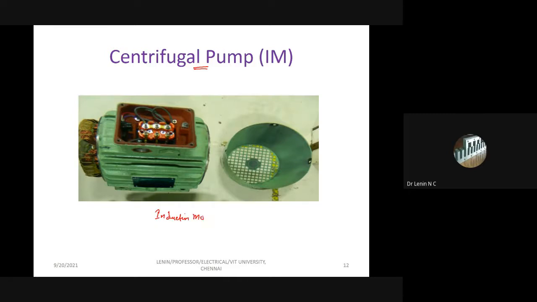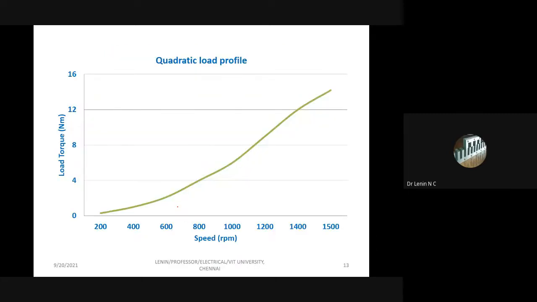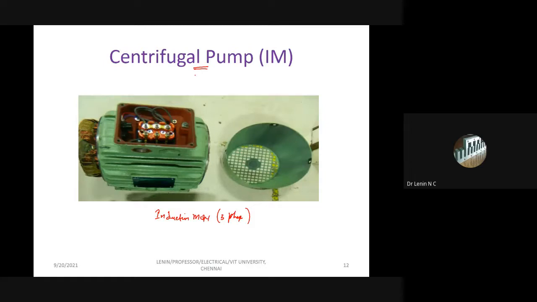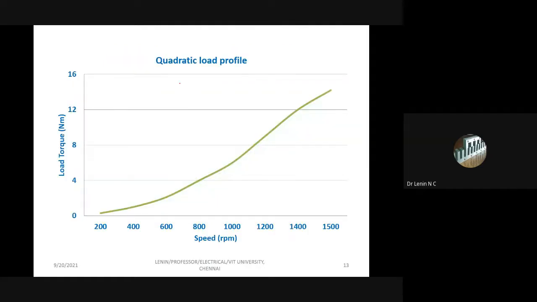So this is the induction motor. It's a three-phase induction motor. We take a three-phase induction motor, we dismantle that motor, re-engineer it, get the dimensions, and check the performance. This is the motor which is used for a centrifugal pump, and this is the requirement of a centrifugal pump.